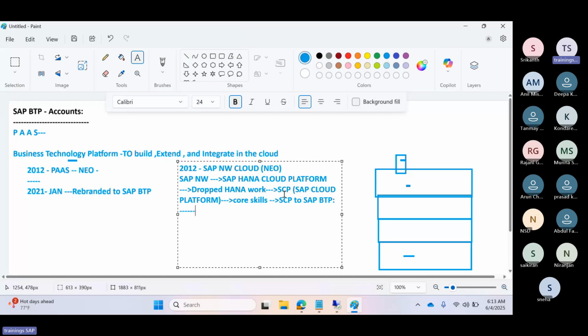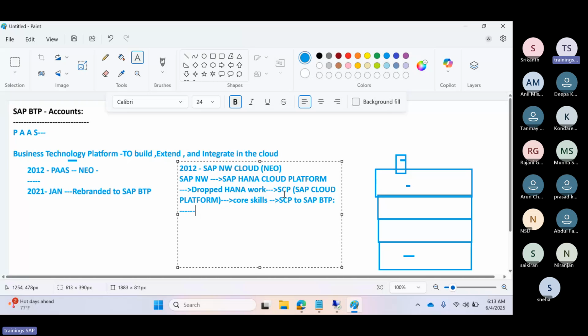So this technology platform, officially they have retired the SCP and introduced this one. Why? Because BTP is equipped with all the tools and services, a bundle of tools, services and applications. So you can pick any service which is useful for your business, then subscribe to that service, then start doing the deployment, configurations and all those things here.